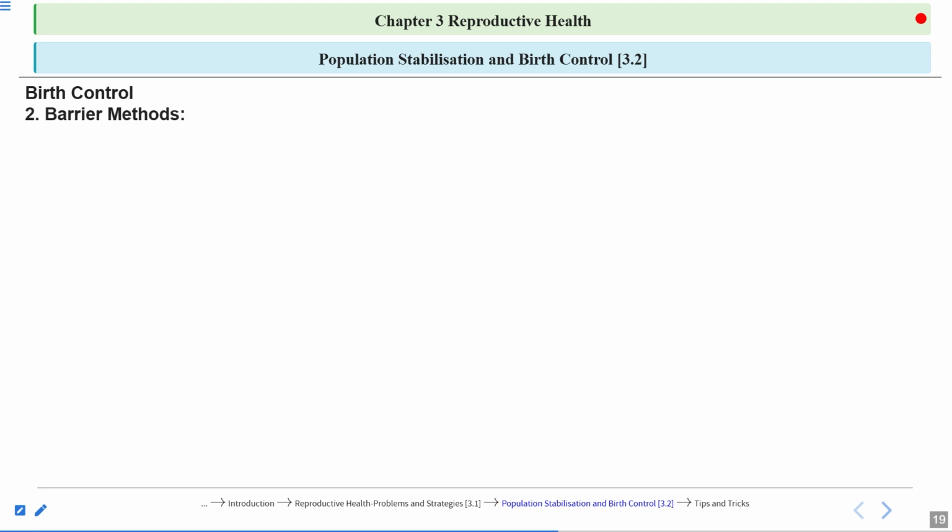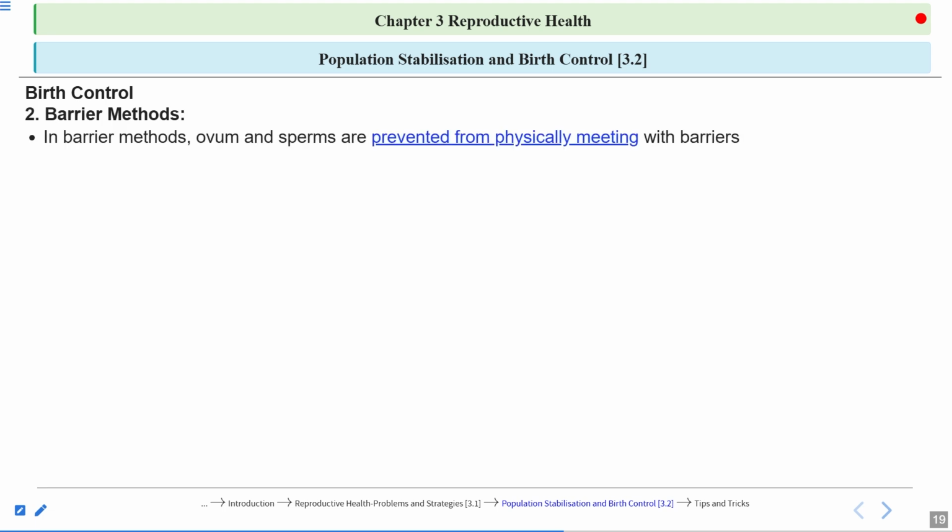Now, next one is the barrier methods. Under the barrier methods come the condoms. In barrier methods, ovum and sperms are prevented from physically meeting with the help of barriers. Ovum and sperm are the female and male gametes respectively. They are prevented from physically meeting each other. These methods are available for both males and females.